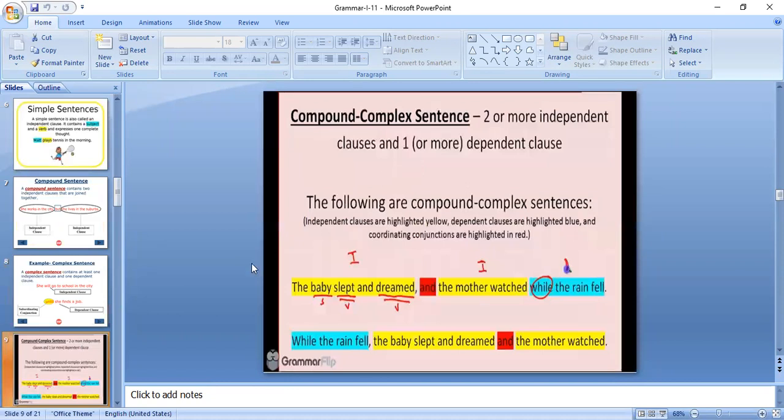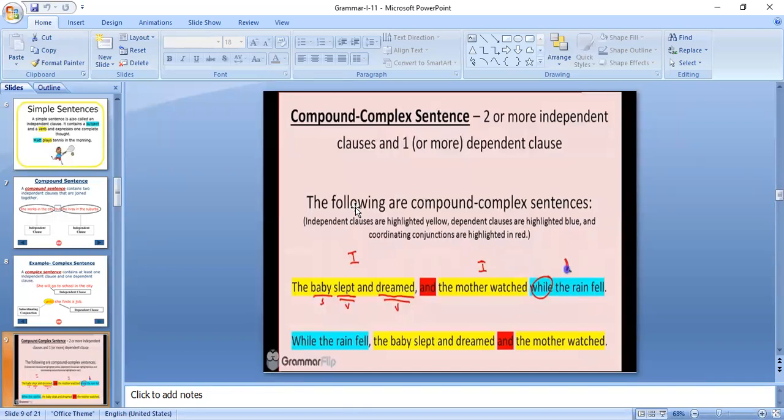Next, compound complex sentence. A compound complex sentence contains two independent clauses and one dependent clause. How? See the example here.